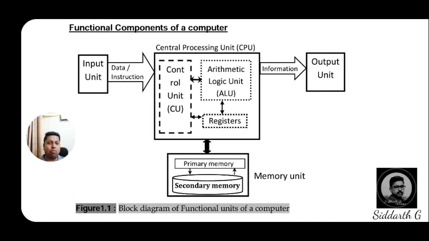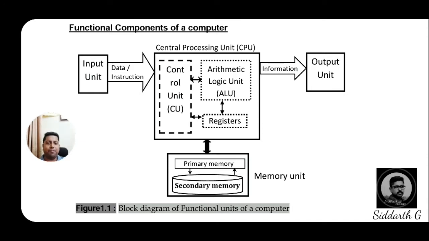Let us see the functionalities of all these individual devices. And now coming to the third unit, the memory unit. Inside the memory unit, we have two categories: one is primary memory and the second is secondary memory. We store the data in different manners, and what devices we use to store the data, we will discuss in this unit.